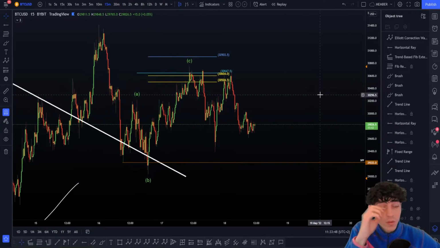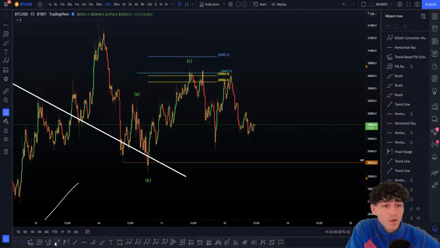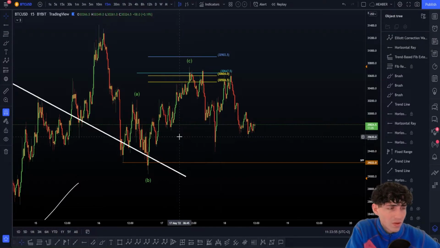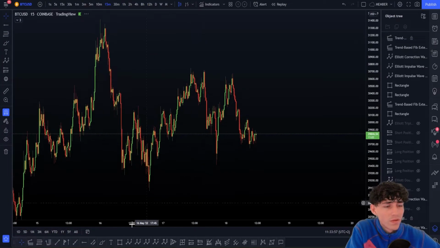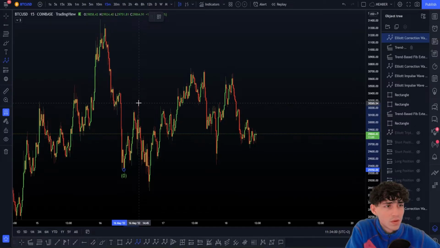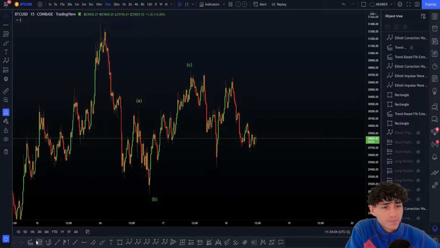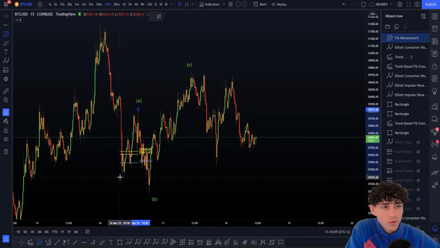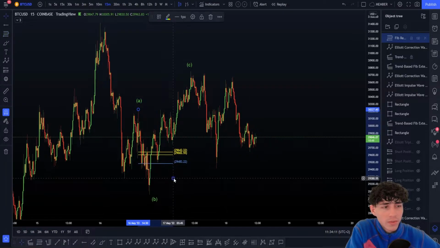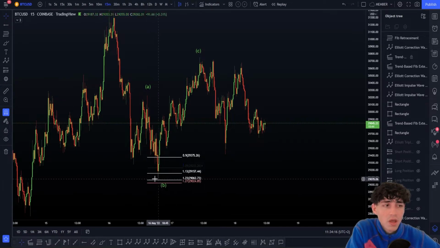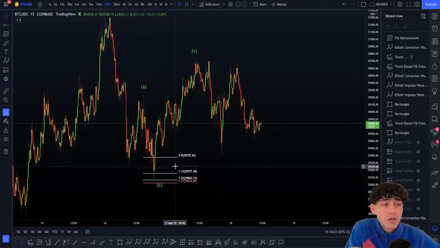Why I was personally looking at this ABC flat, simply because of the B wave. It's not really well respected on that one, but for example, here we have the ABC. It's maybe a bit better here. If you pull it from the A wave top to the A wave root, so I have a root right here, you add your 123 target. You can see that it's having so much respect, and this is what a flat should normally reach, an ABC flat on the B wave. So this is just pretty perfect.